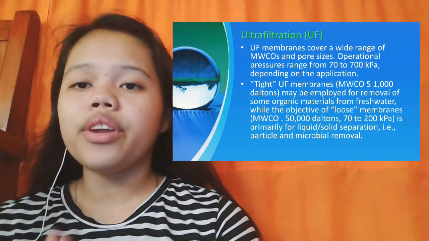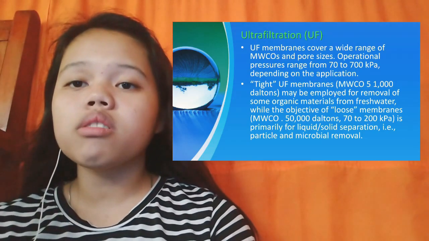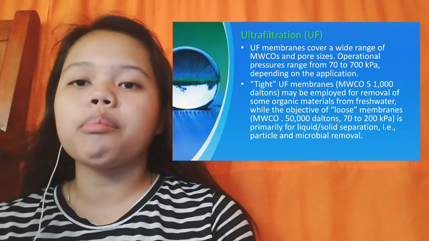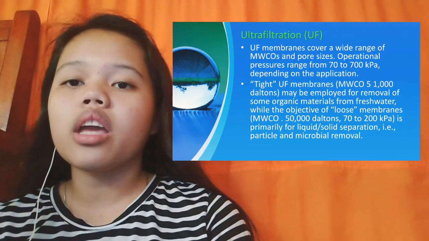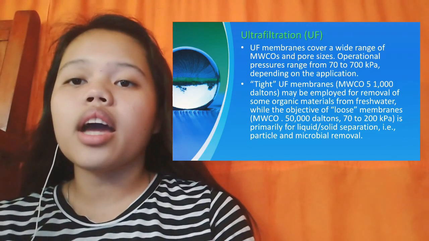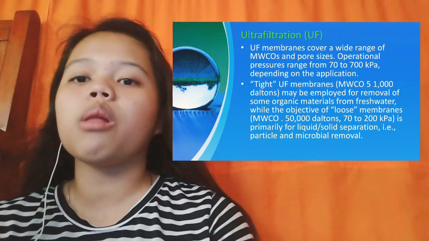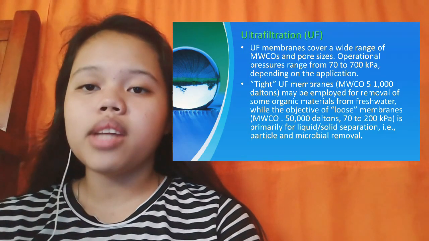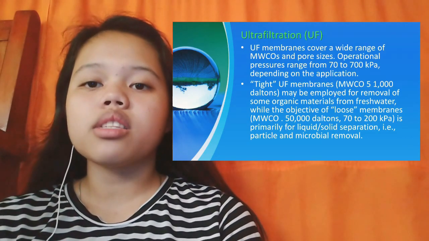Ultrafiltration. Ultrafiltration membranes cover a wide range of MWCOs and pore sizes. Operational pressures range from 70 to 700 kPa depending on the application. Tight ultrafiltration membranes may be employed for removal of some organic materials from fresh water, while the objective of loose membranes is primarily liquid-solid separation.